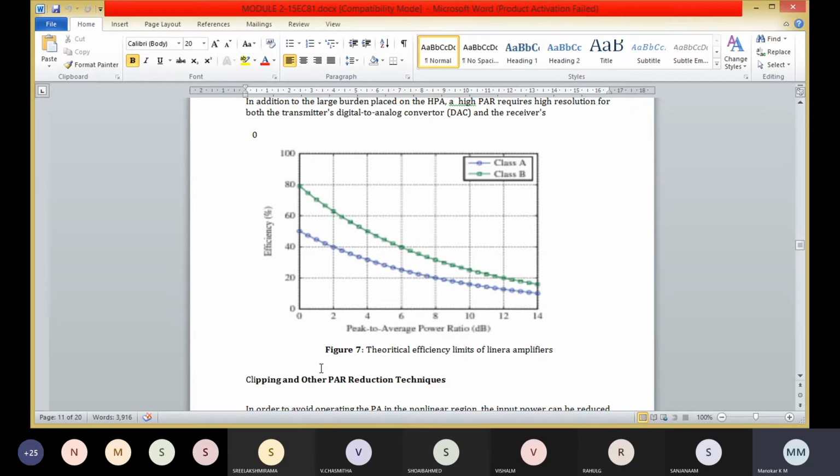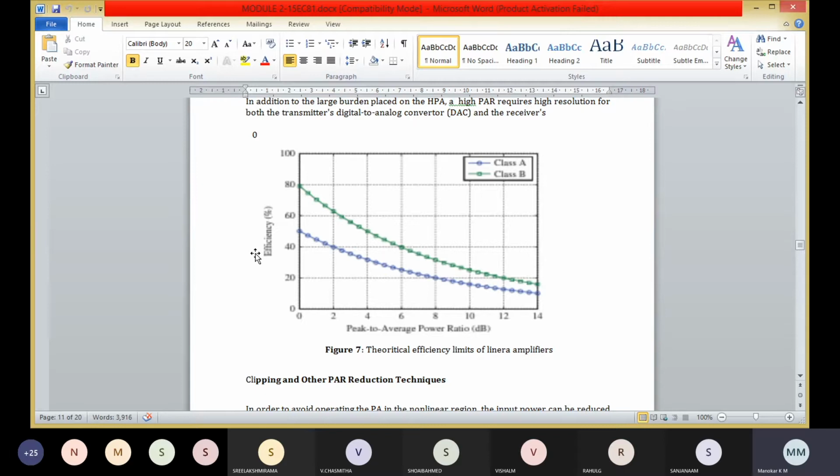Here the power efficiency can be increased by reducing the power of the transmitted signal. For example, the efficiency of the class A amplifier is shown by the blue lines, and the green dotted lines are the class B amplifier.